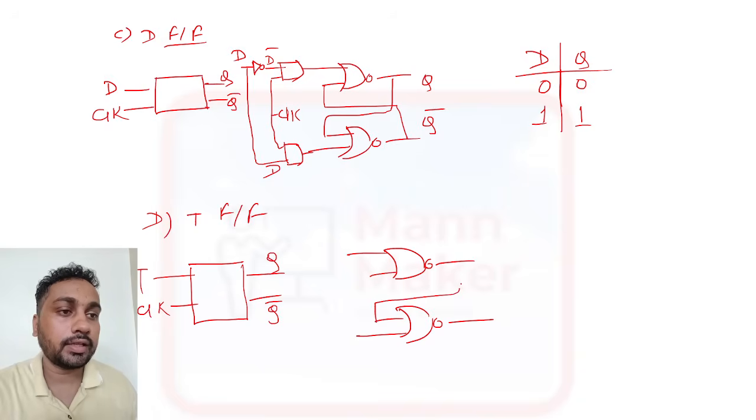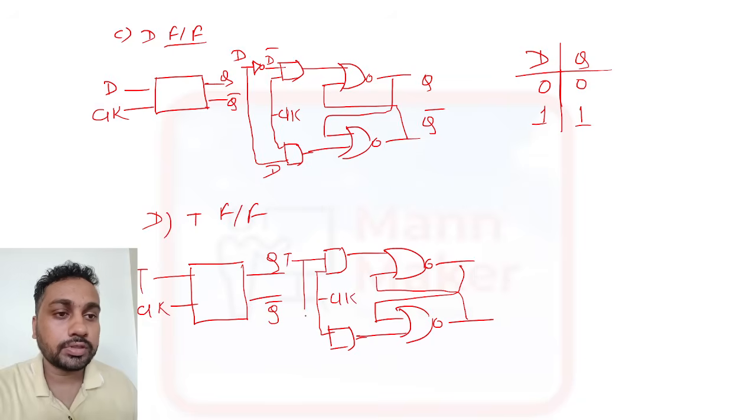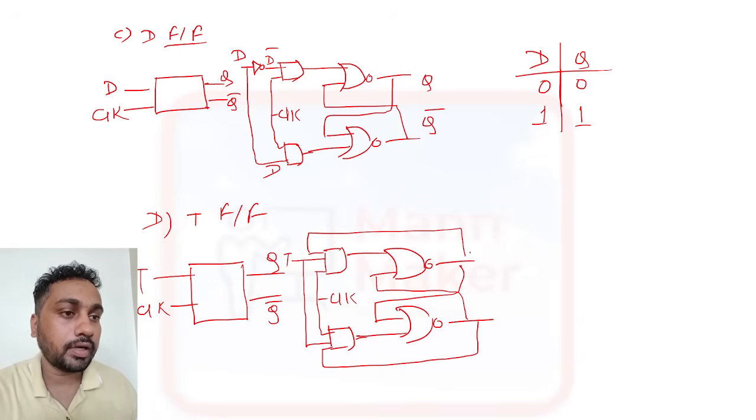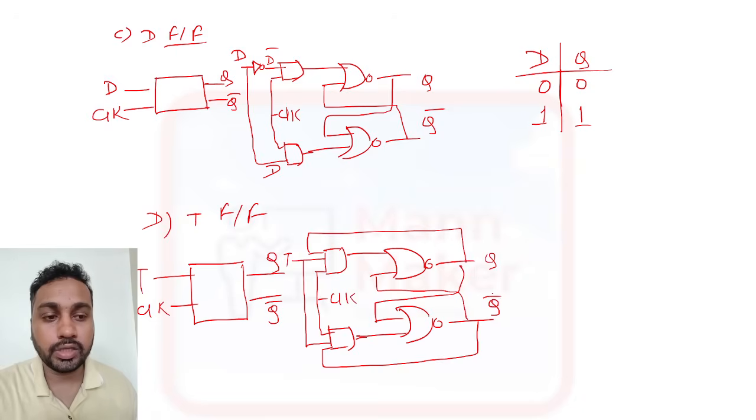Here we make the clock signal using AND gates. We have one input, that is T, so on both sides it will go T only. This is the diagram for T flip flop.